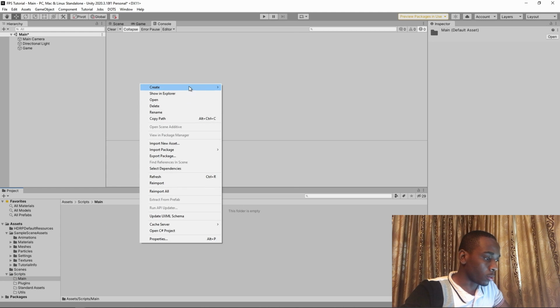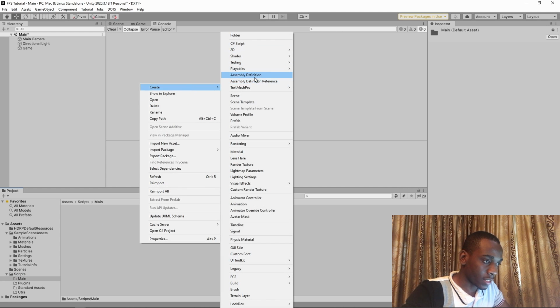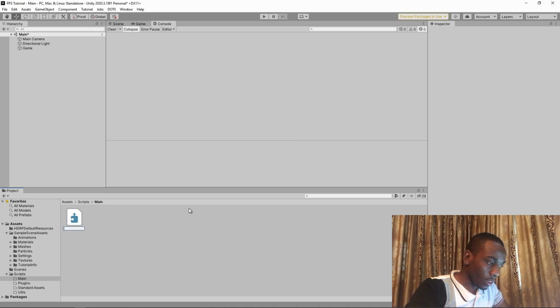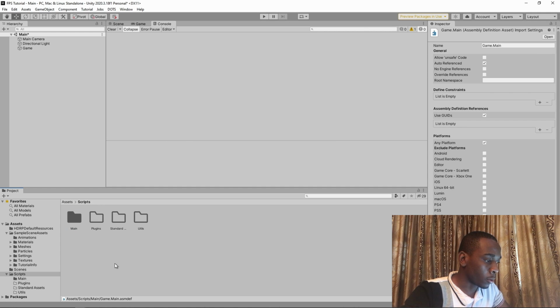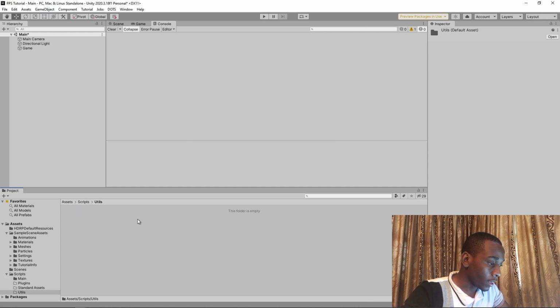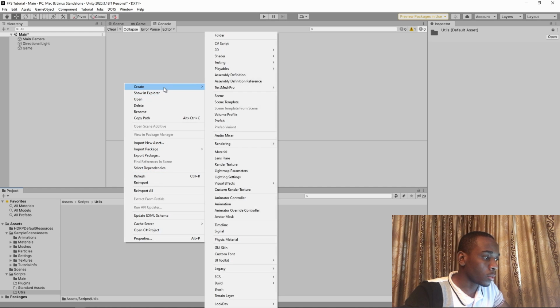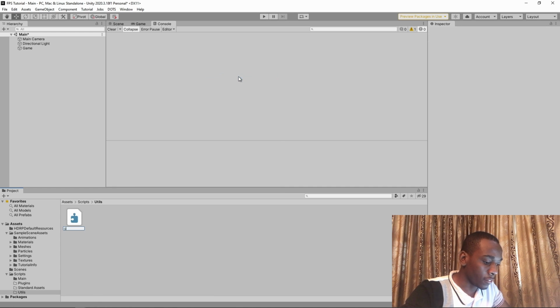Inside our main folder, we want to create a new assembly definition, and I'll just call this game.main. Later on we will have a game.main.editor assembly definition as well, which is not required at the moment, so I'll just not create it for now. Inside of our utils folder, we want to create yet another assembly definition, and I will call this game.utils.